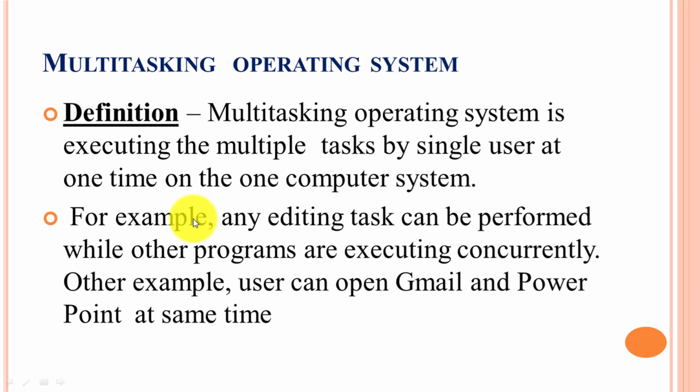For example, editing tasks can be performed while other programs are executed concurrently. A user can open Gmail and PowerPoint at the same time. First the user executes one process, Gmail, and later switches to PowerPoint. The CPU provides time slices and handles multiple tasks, and that's why it is called multitasking.